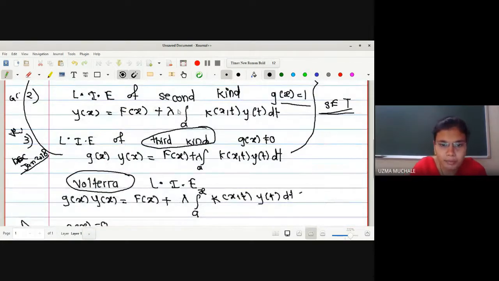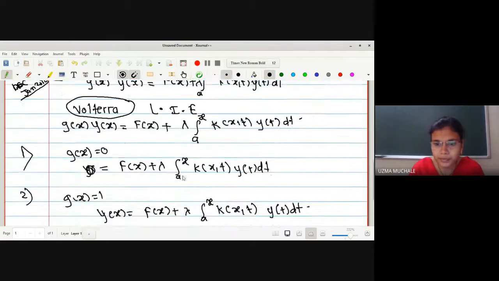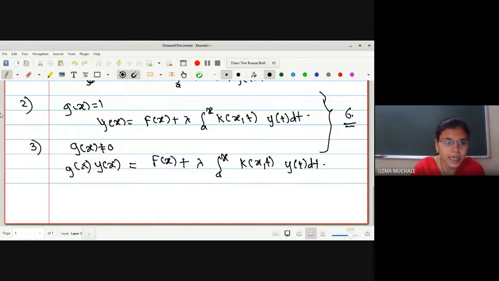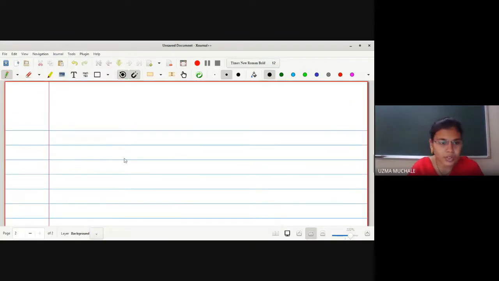What is the change here? We have only put a variable term in the upper limit. What is that term? It is nothing but your variable x. So if it is the first kind, we have to simply change the term. So if the upper limit is variable, then it is called Volterra. Okay. So up to now we have seen 3 plus 3, that means a total of 6 types. Now let us go for the next type. What will be the next type if the upper limit is constant? Okay. So now let us go for the next type.